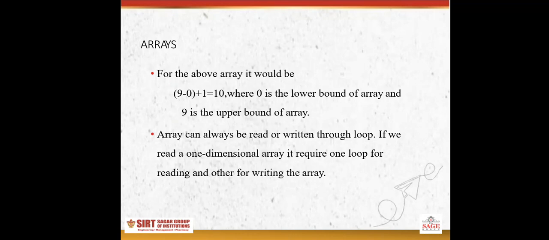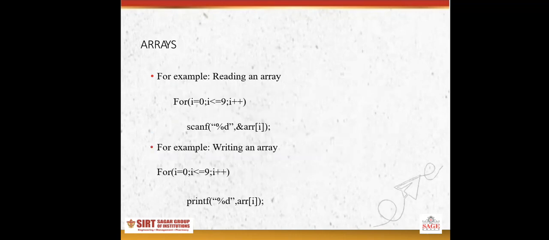An array can always be read and written through a loop. If we read a one-dimensional array, it requires one loop for reading and another for writing an array. For example, reading of array: for loop i equals 0, i less than or equal to 9, i plus plus. Then scanf("%d", &arr[i]).